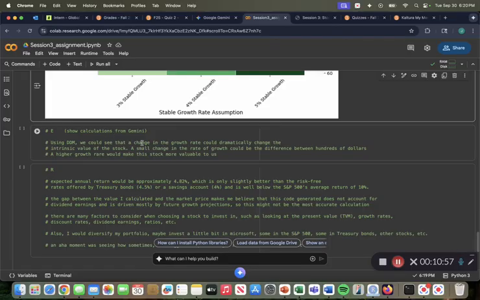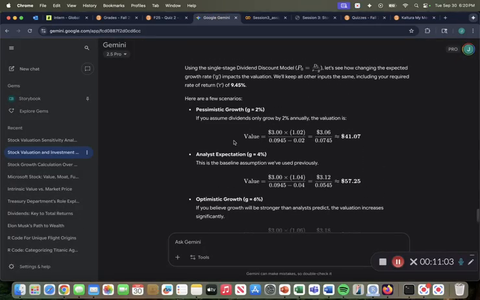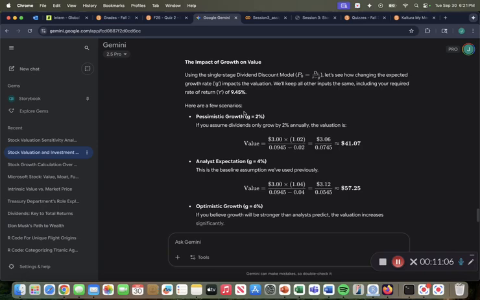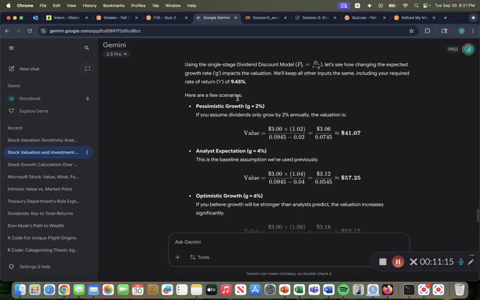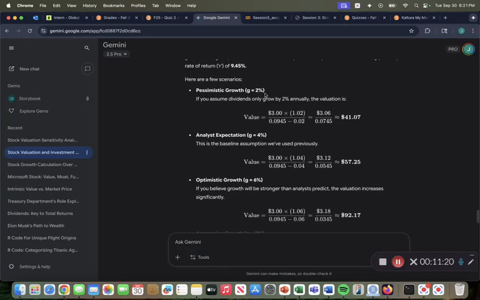So to back this up a little bit more, I had Gemini calculate with the dividend discount model, the DDM, how changing the expected growth rate would impact our value using that required rate of return of 9.45%. If there was just a little bit of growth, say 2%, we would do the $3 dividend times 1.02, which is 2% on top of the growth, over the rate of return minus that growth rate, which gives us the value of $41.07.